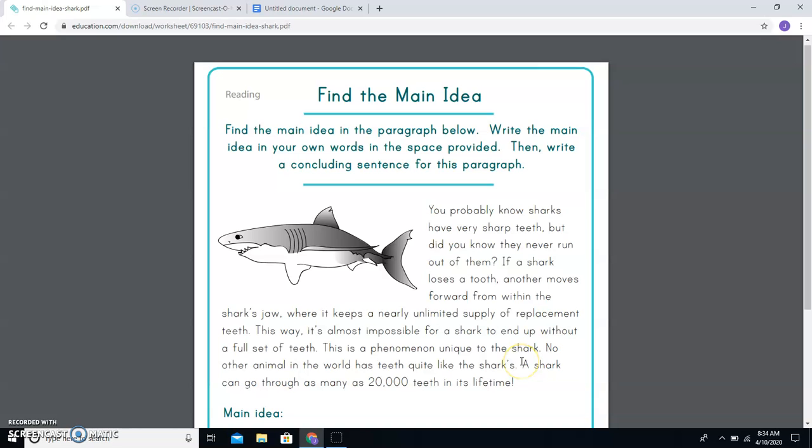So you'll see in this paragraph, somebody forgot to write the concluding sentence. The last sentence is another fact about sharks. It's a super cool fact, but it does not close the door on this whole paragraph. Could you write a final sentence that kind of gives that main idea of the whole paragraph?